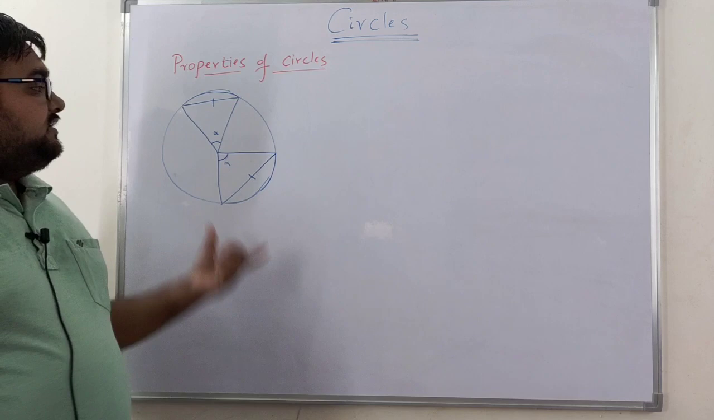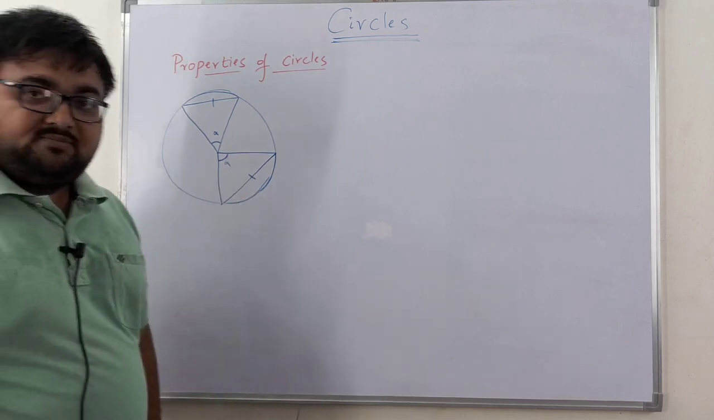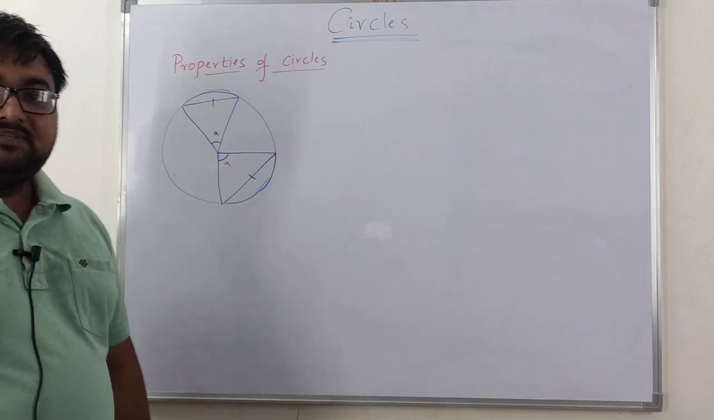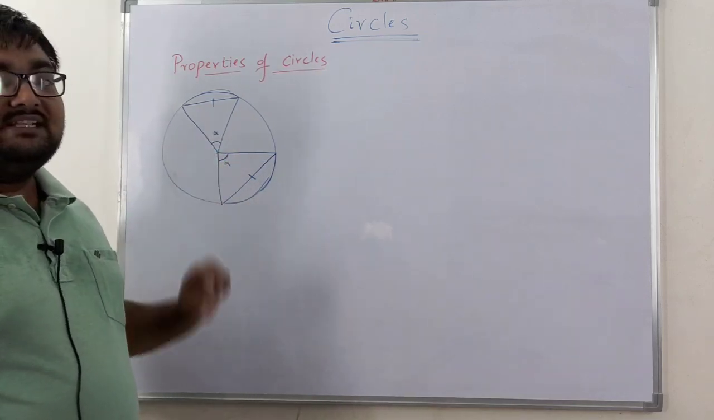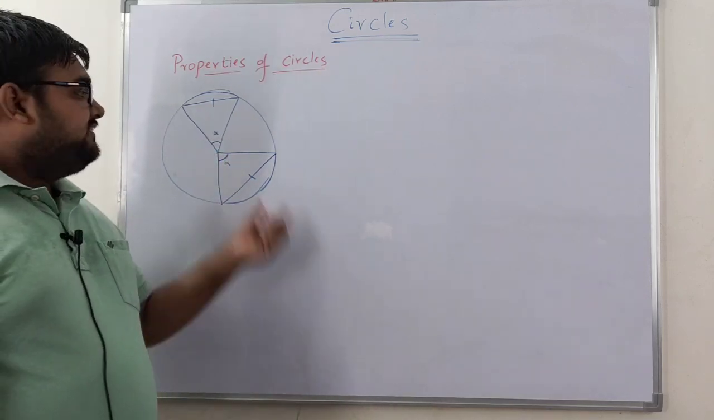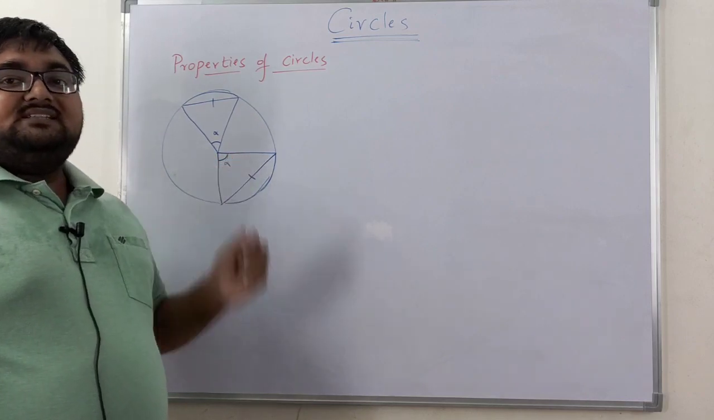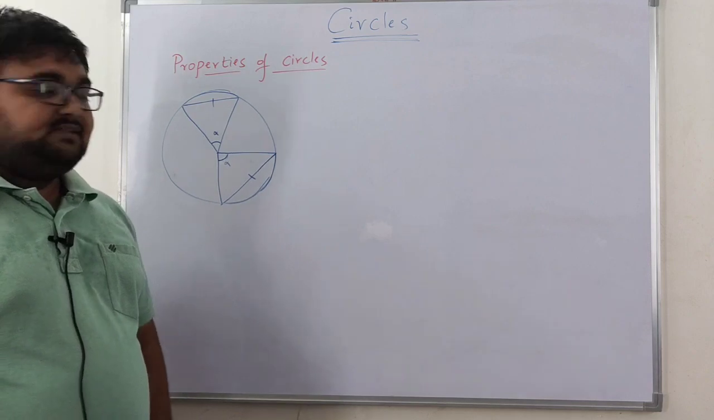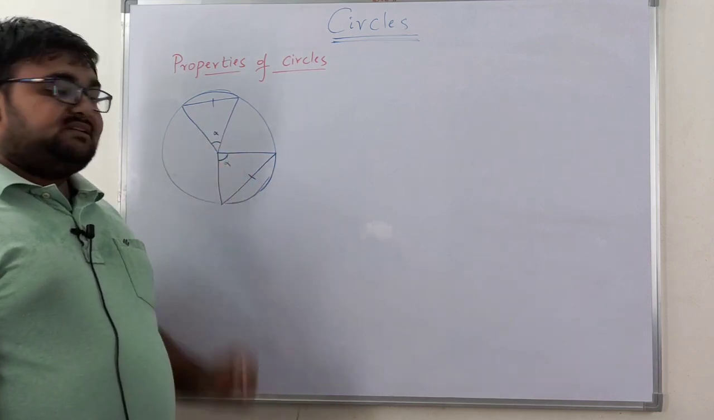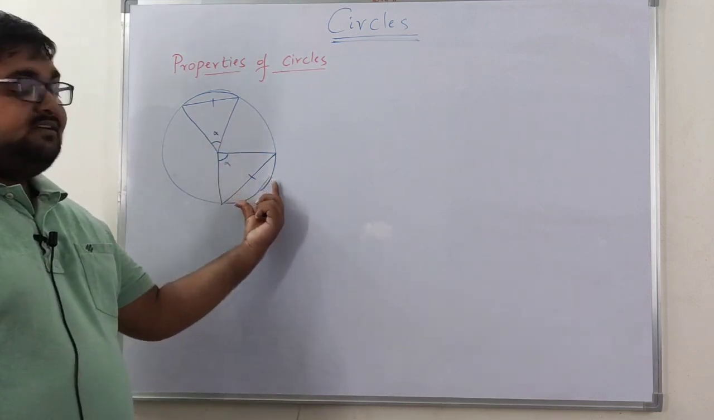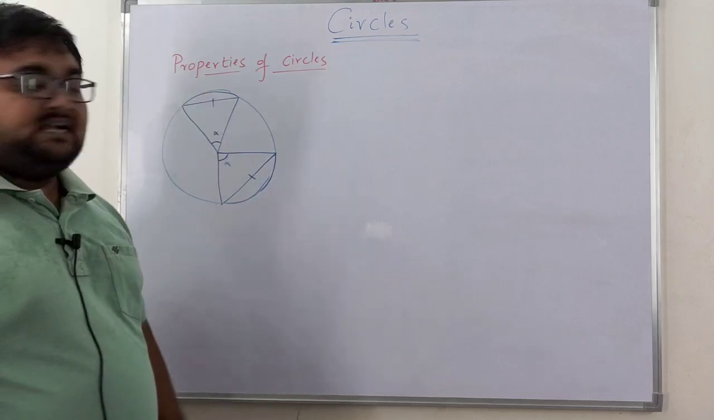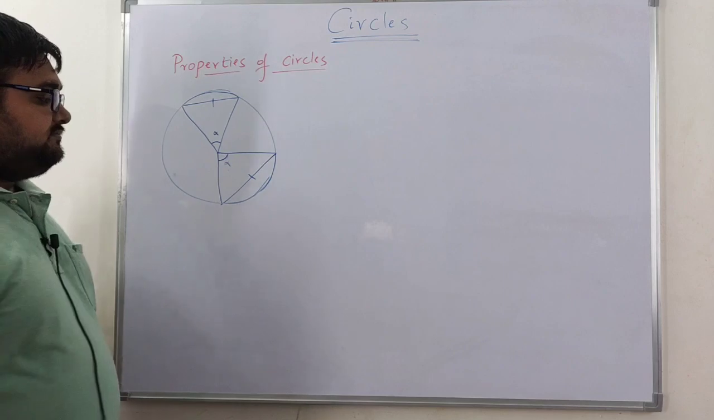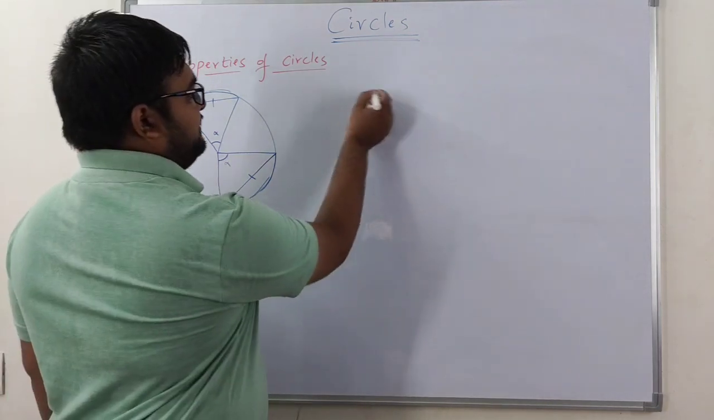So in this particular property, when you have equal chords in the same circle, they subtend equal angles at the centers. In the same way its converse: if equal angles are subtended at the centers, then the lengths of the chords are equal. Likewise, if equal angles are subtended at the centers, then the lengths of the arcs containing those angles will be equal, right?